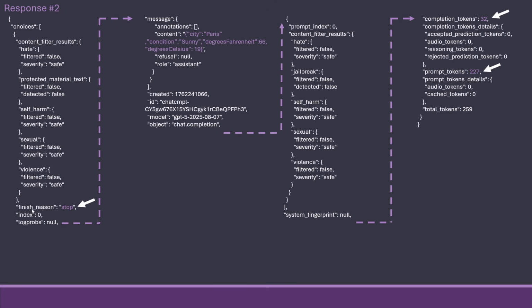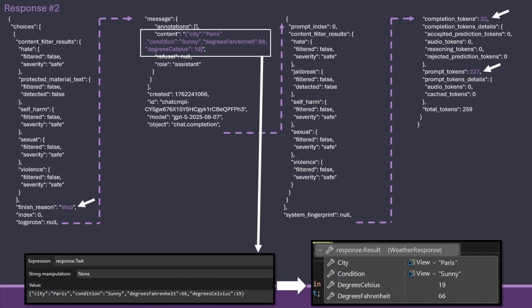In this case, we're using finish reason stop, and that's because it knows, here's the message I want you to give back to the user. In our case, it's not a message, but the content of how we fill out our JSON for our structured output, our prompt filter again, and some completion tokens and stuff. But all we need is this. This is the only little thing we need in order to get our weather response or movie or whatever we want back when it comes to structured output.